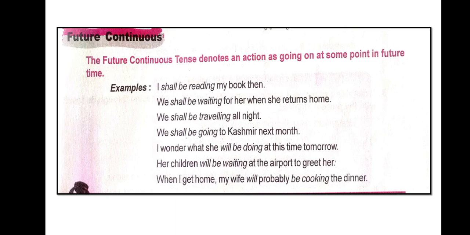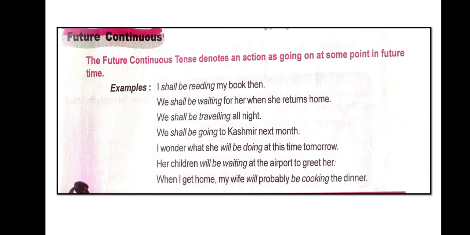Future continuous tense. The future continuous tense denotes an action as going on at some point in future time. Here we have examples. I shall be reading my book then. We shall be waiting for her when she returns home. We shall be traveling all night. We shall be going to Kashmir next month.